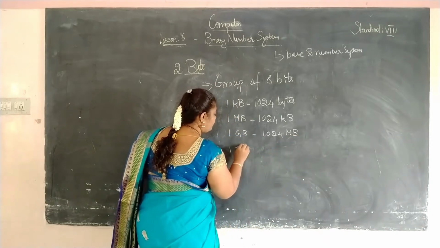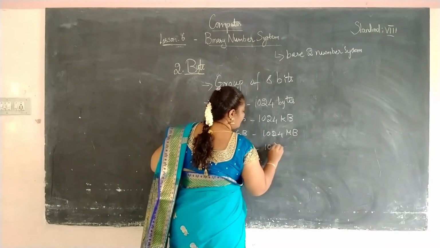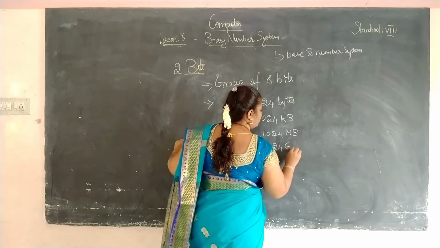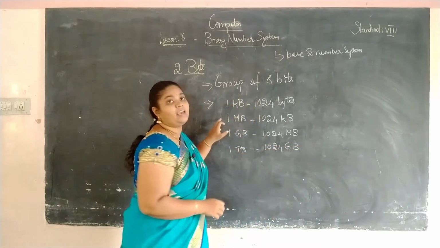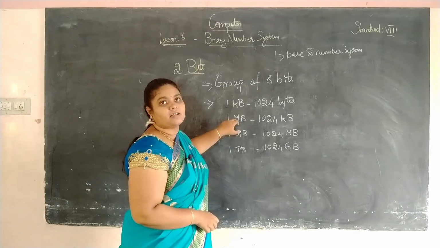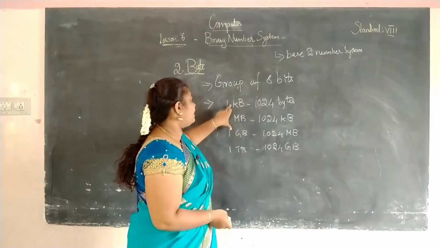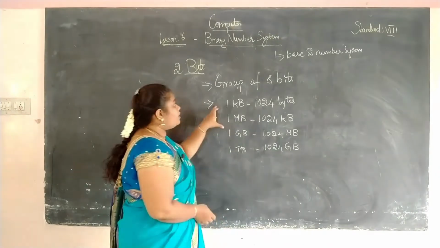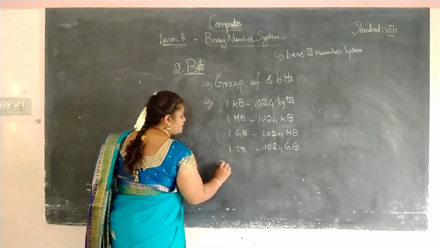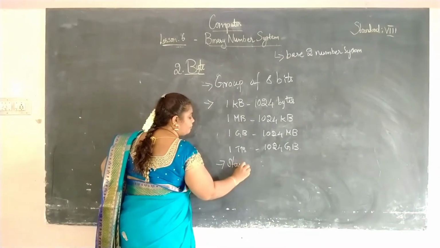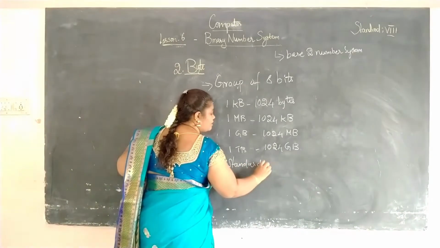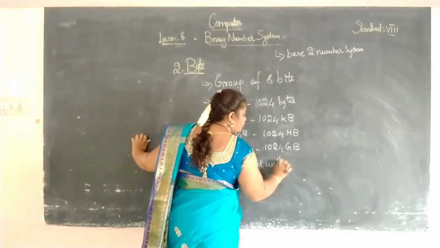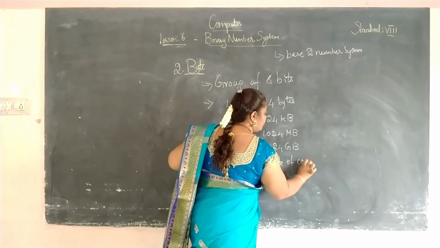And 1 terabyte is equal to 1024 gigabytes. These are the values with which we represent storage, either in KB, MB, GB or TB. These bytes are also known as the standard units of computer.